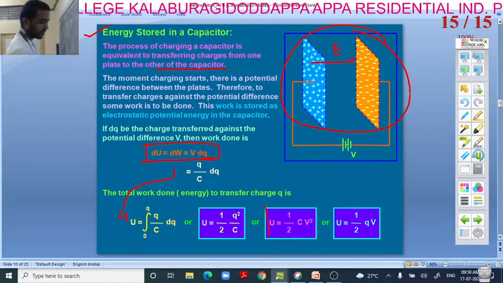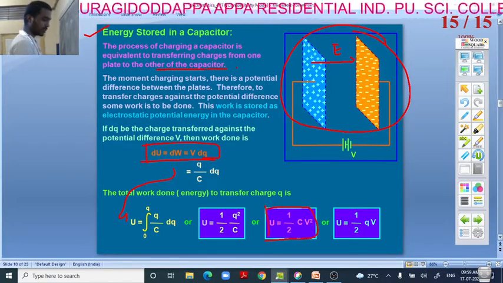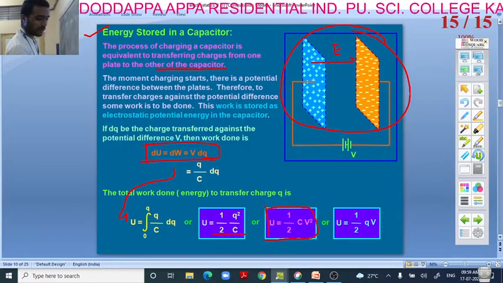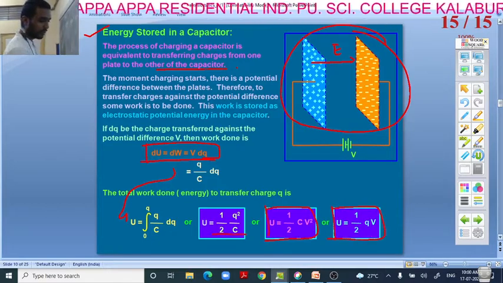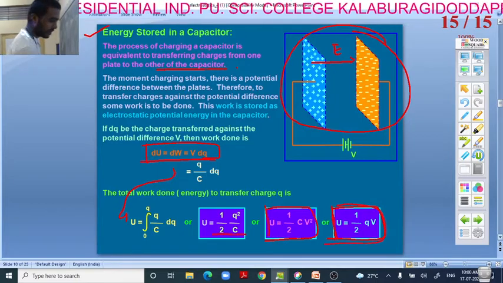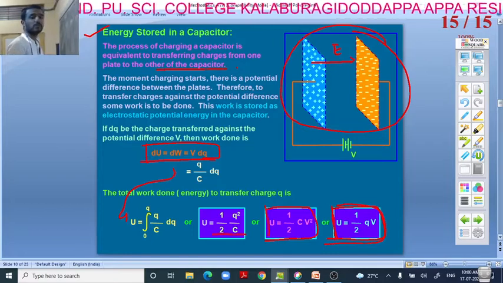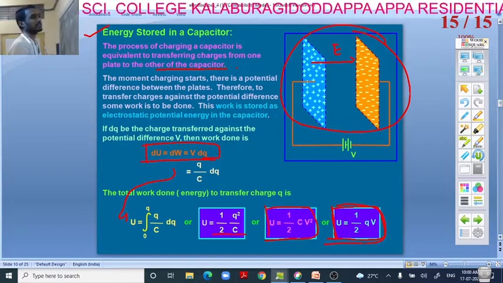Finally we got energy is equal to half CV square, or energy is equal to Q square divided by 2C, or half Q into V. So this is our formula to find the energy stored in a parallel plate capacitor.